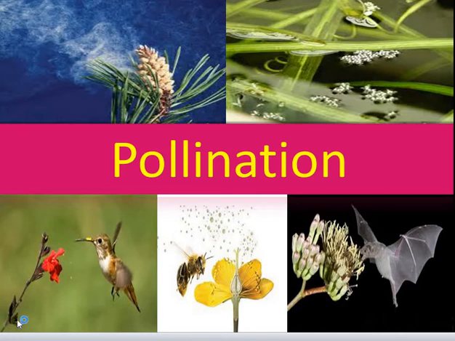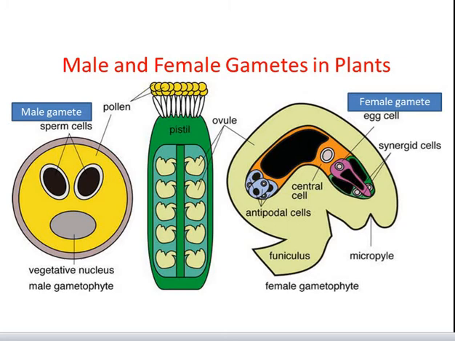Friends, you know that the male and female gametes in flowering plants are produced in pollen grains and embryo sac respectively. As both types of gametes are non-motile, they have to be brought together for fertilization to occur. That means without bringing them together, fertilization is not possible. Thus, it is the prerequisite for the fertilization.